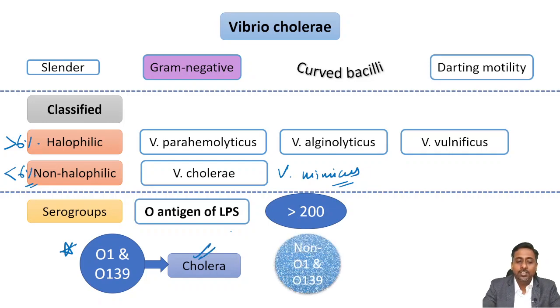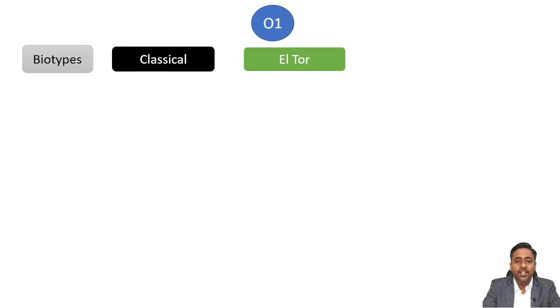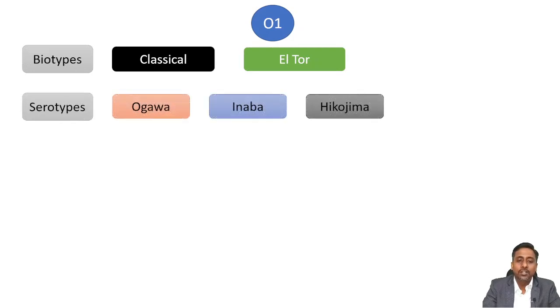Whereas the rest, the non-O1 and non-O139, are not known to cause cholera but may cause gastrointestinal diseases, though not similar to that of cholera. So non-O1 and non-O139 do not cause cholera. Now O1 has two biotypes: one is classical and one is Eltor. And these biotypes have three serotypes, that is Ogawa, Inaba, and Hikojima.